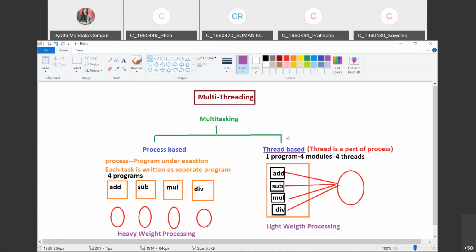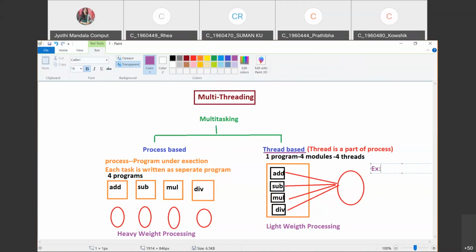And the third thread is auto save. Thread-based is nothing but this example of MS Word, where you have threads. The first thread is typing the text. The second is auto correct. What do you mean by auto correct? If you type something wrongly, some words will be automatically corrected.